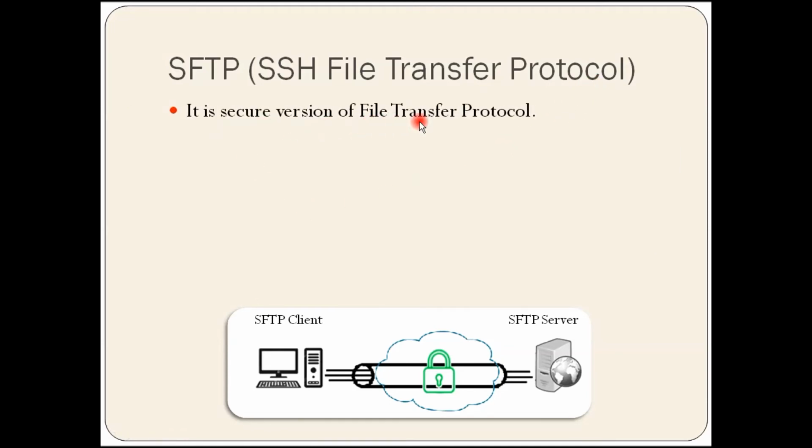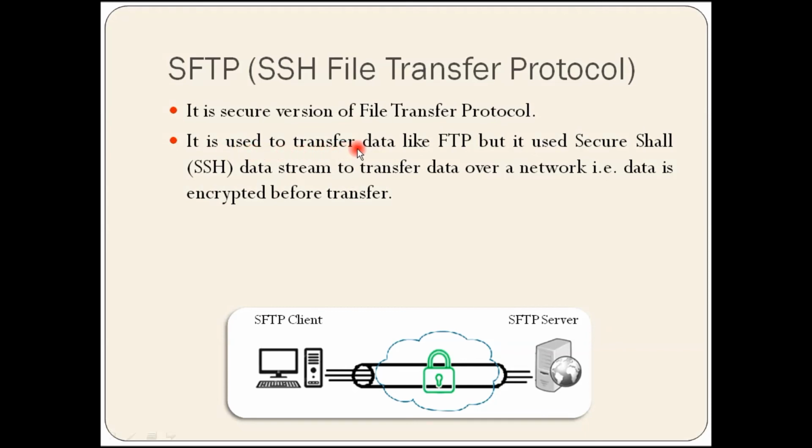Next is SFTP, SSH File Transfer Protocol. It is the secure version of File Transfer Protocol. We know that the previous FTP protocol was not secure, so we need secure transmission. That's why SFTP was developed. It is used to transfer data like FTP, but it uses a secure shell data stream to transfer data over a network, which means data is encrypted before transfer.